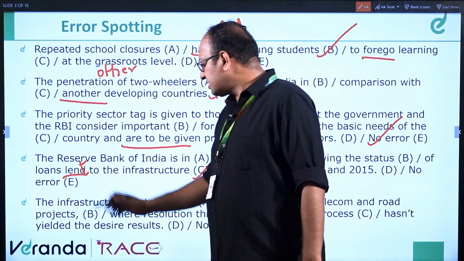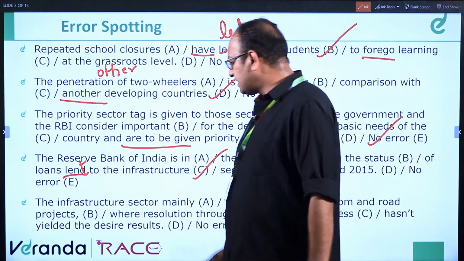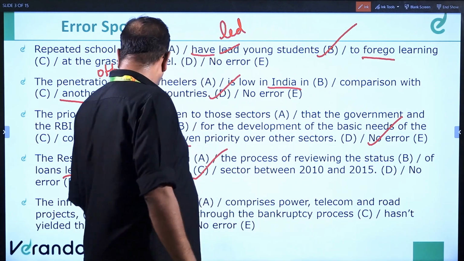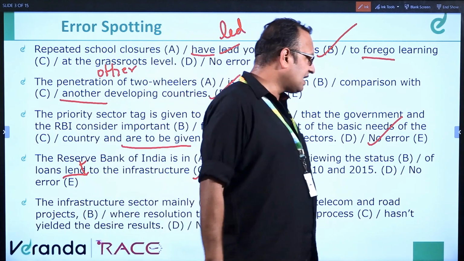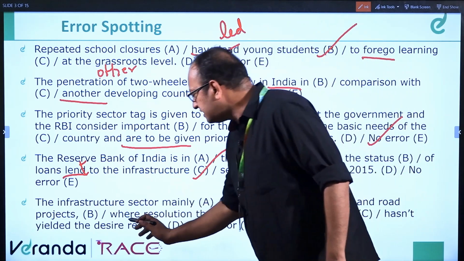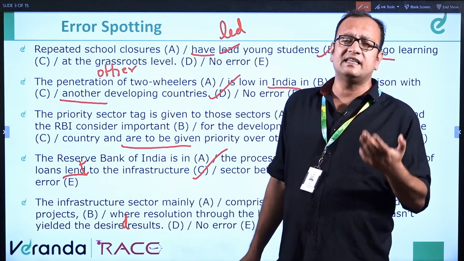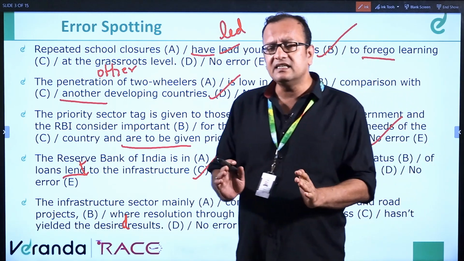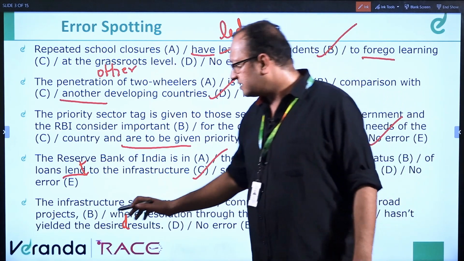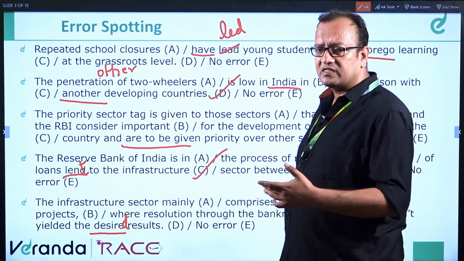Next question. The infrastructure sector mainly comprises power, telecom and road projects where resolution through the bankruptcy process hasn't yielded the desired results. Desire is a verb whose third form, desired, also acts as an adjective. So it should be 'desired results'. Clear? We have understood these five questions very well.